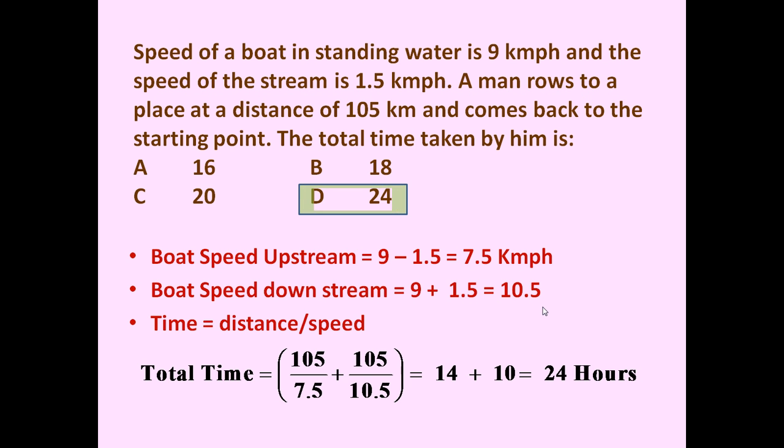So total time taken will be 105 divided by 7.5. This much time he will take for going to the place, and 105 divided by 10.5, this much time he will take while returning. This will be equal to 14 plus 10, which is 24 hours. So the answer is